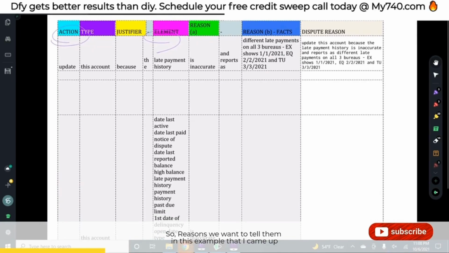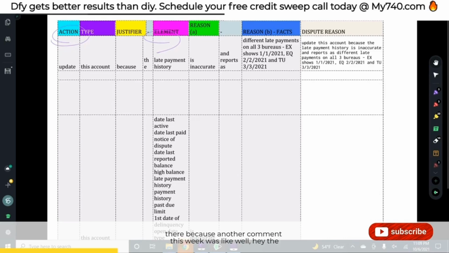That's very simply so that you can lead into your facts, right? So reasons, we're going to tell them in this example that I came up with that there are 3 different late payments on the bureaus, right? Experian shows 1/1/2021, Equifax shows 2/2/2021, and TransUnion shows 3/3/2021.